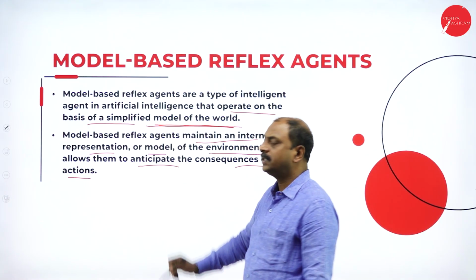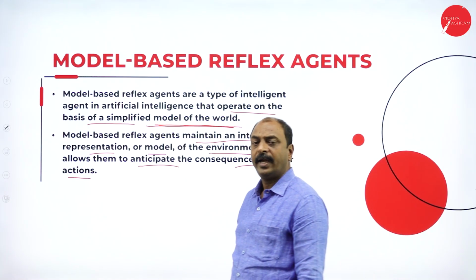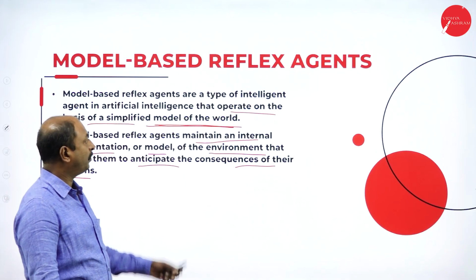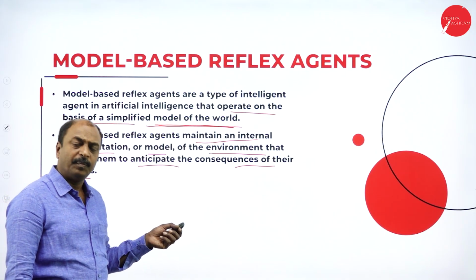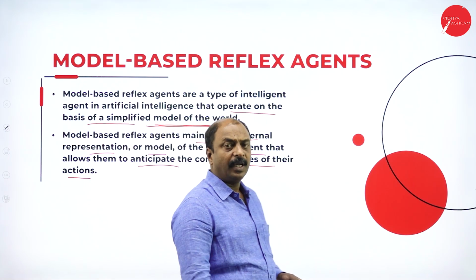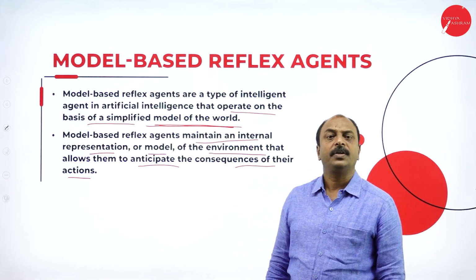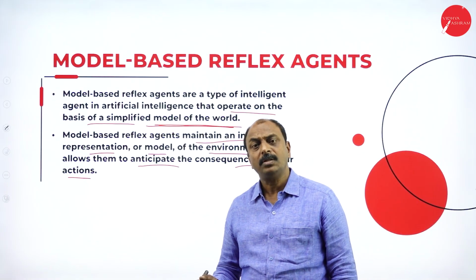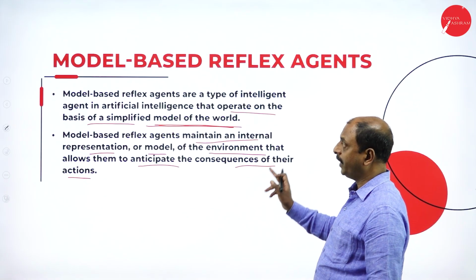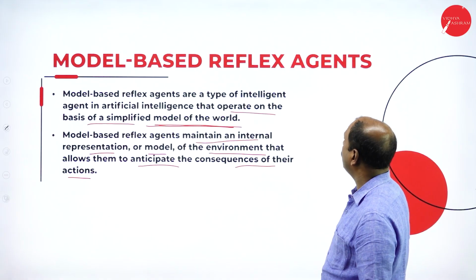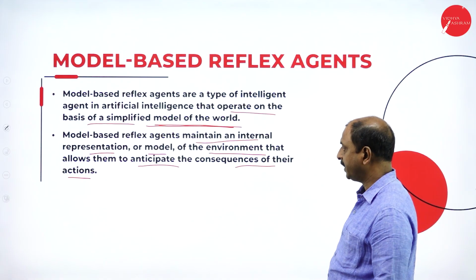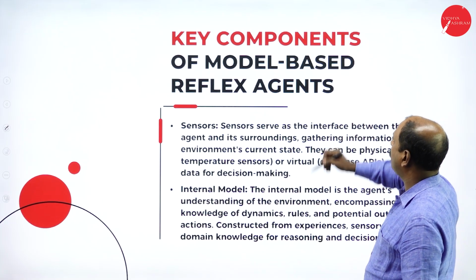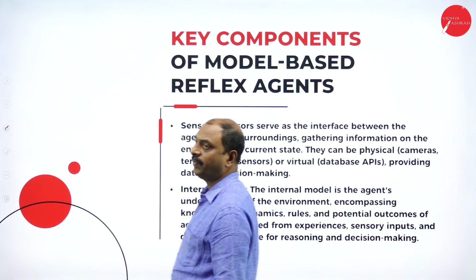So in this model, predefined models will be existing, and all the actions are taken based on the model and the decision based on executing that model. And it will have different types of models and different types of input based on different types of environment. That is the concept of model-based reflex agent. Now let us see in the next slide, what are the key components of model-based reflex agent?